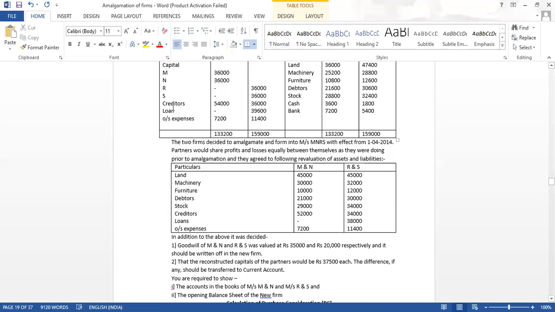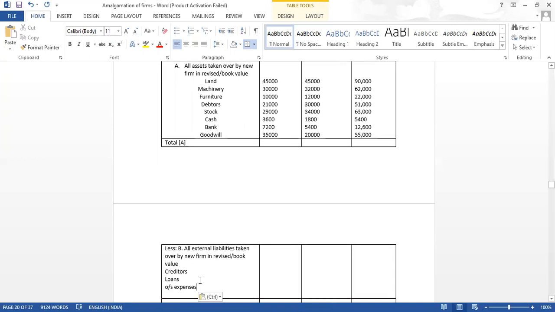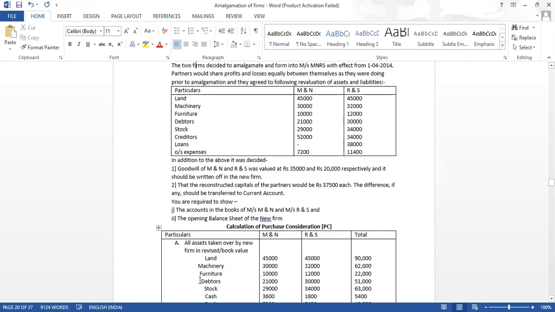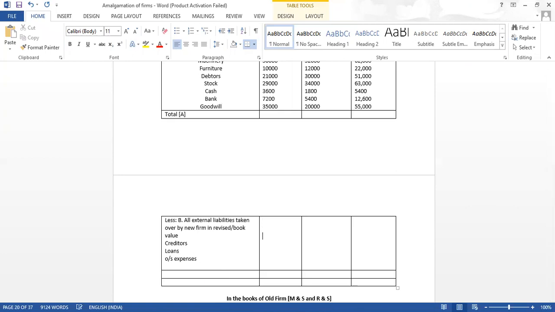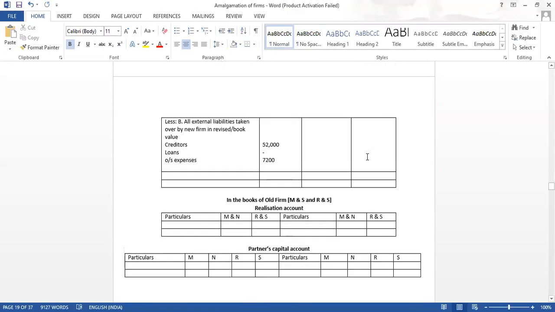Other than capital, we have creditors, loan and outstanding expenses, and all three new values are given. So 52,000, 7,200. Here 34,000, 38,000 and 11,400.